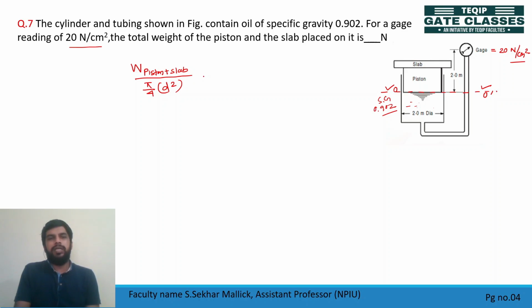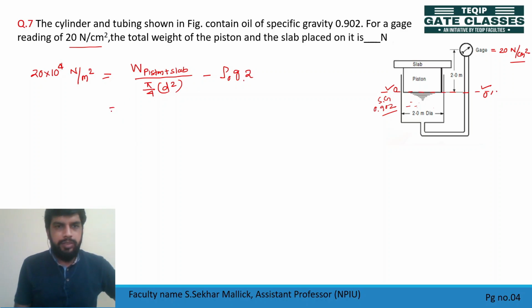Up means minus, negative of which liquid? Liquid is oil, so rho of oil G, and H is given 2. So finally we found the pressure of this. So this value must be equal to pressure of gas, or 20 Newton per centimeter square, or 20 into 10 to the power 4 Newton per meter square, isn't it? So find this value.